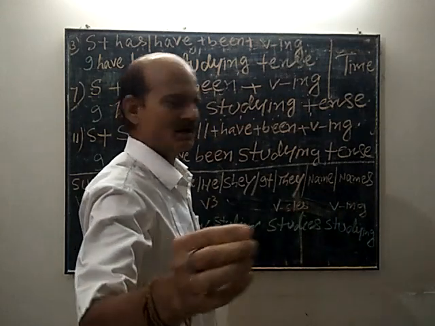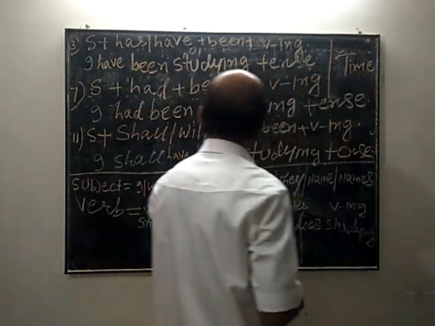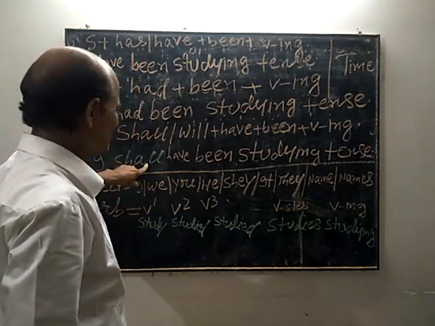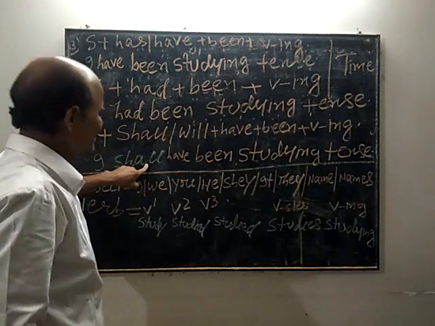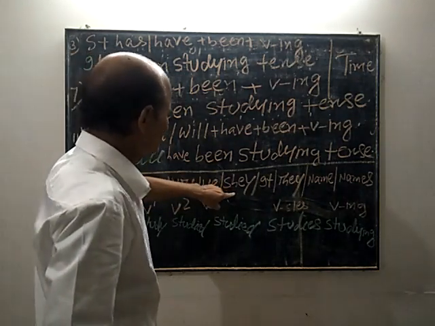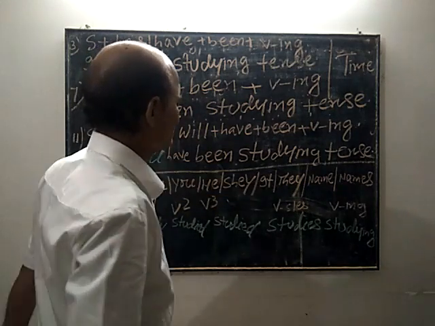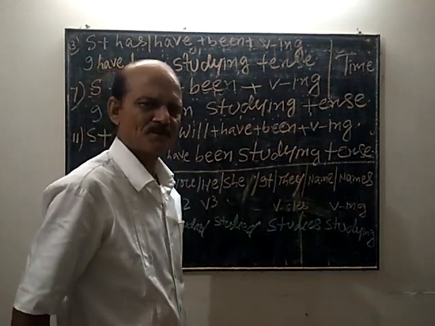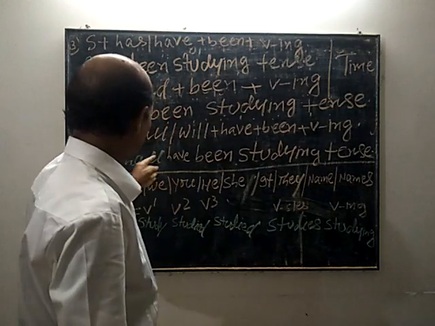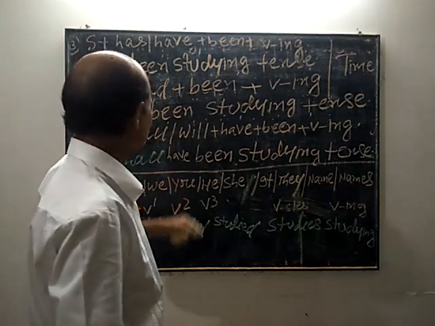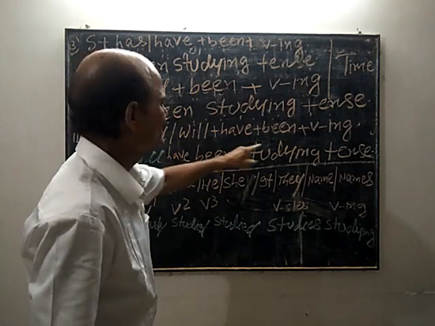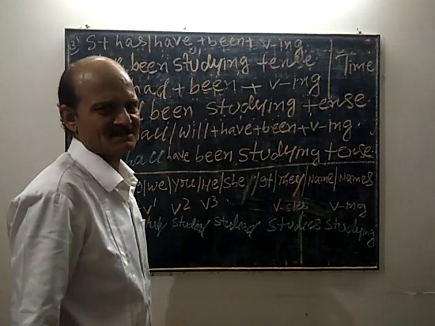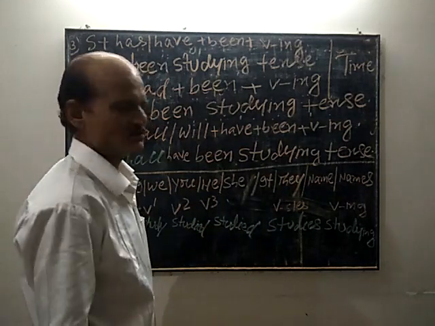As you have repeatedly been told, if the subject is I or we, shall auxiliary verb is used, and if the subject is you, he, she, it, they, or name or names, auxiliary verb will is used. I shall have been studying tense, but you will have been studying tense tomorrow also. Okay.